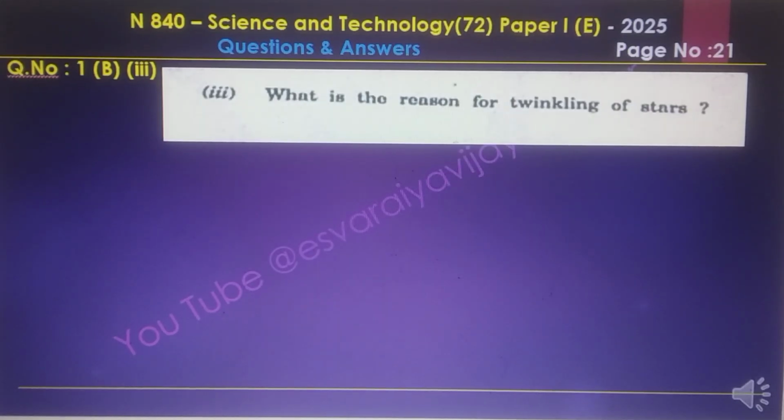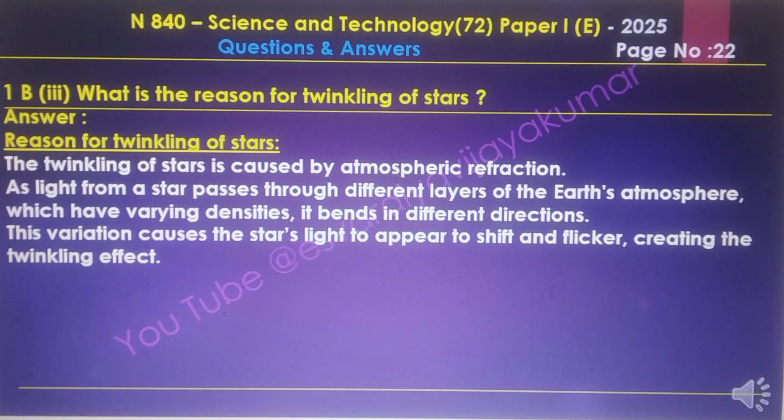And question number 3, what is the reason for twinkling of stars? The twinkling of stars is caused by atmospheric refraction. As light from a star passes through different layers of the earth's atmosphere which have varying densities, it bends in different directions. This causes the star's light to appear to shift and flicker, creating the twinkling effect.